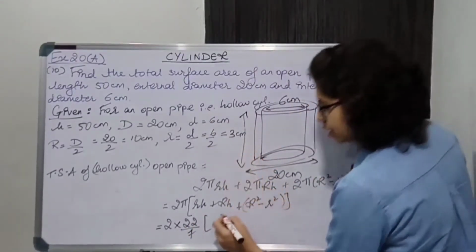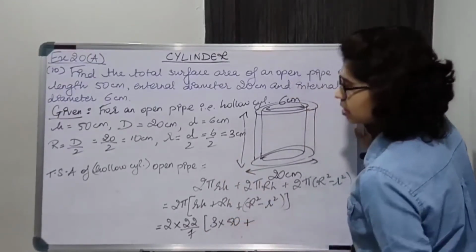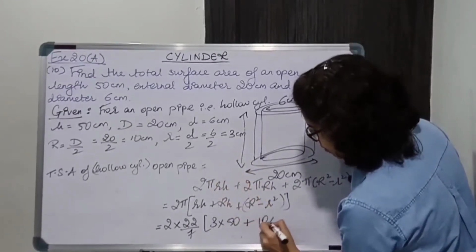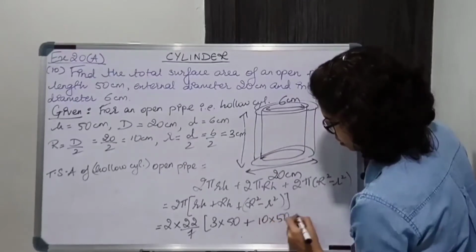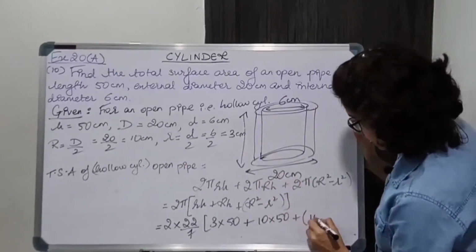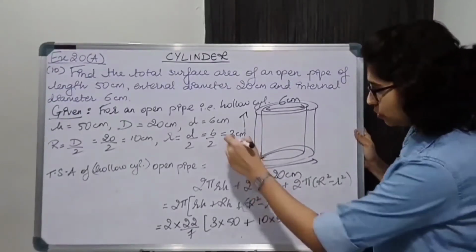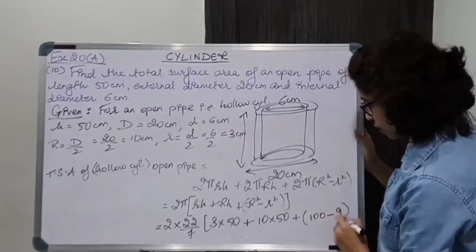rh, r is 3, h is 50 plus capital R is 10, which is 50 plus R square, that is 10 square 100 minus 3 ka square, that is 9. I am directly substituting.